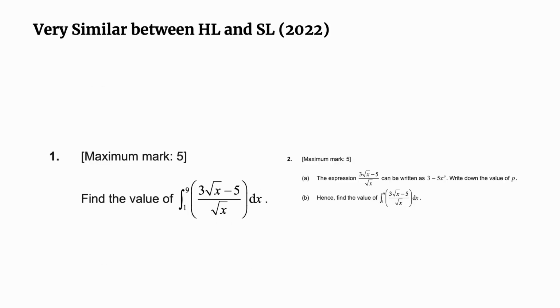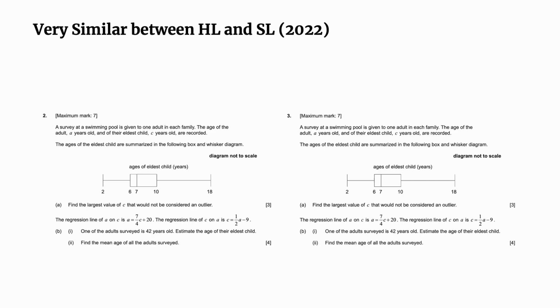So what I'm telling you here is to prepare well as an SL student, to not take it easy for the core topics. You need to have a similar ground as the HL student does. And the next problem is from 2022, I think it's November, Paper 1, question 1. It goes with integration by substitution, but it's definite integration by substitution. As you can see, the left hand side is the HL, the right hand side is the SL. It gives more hints, but more or less it's exactly the same.